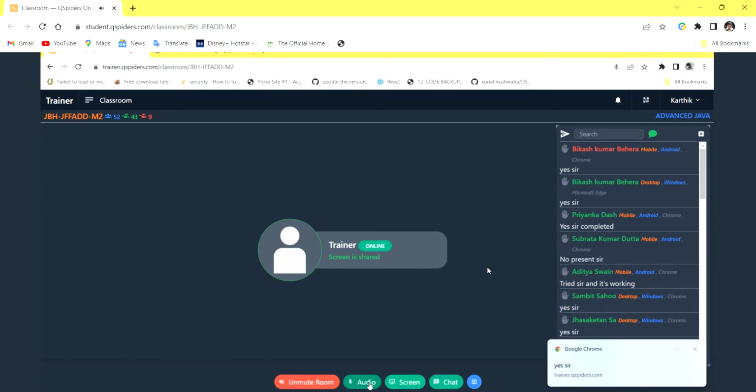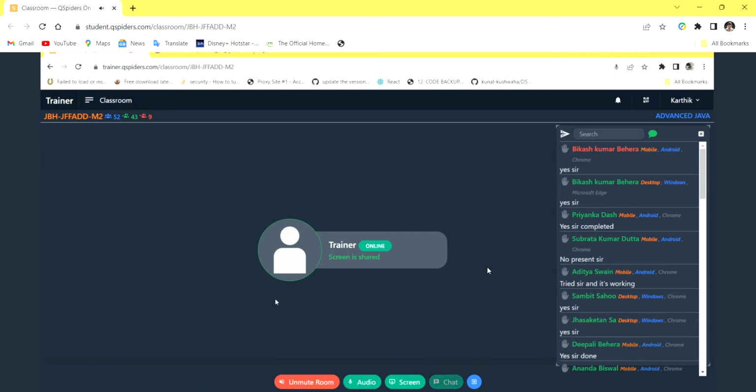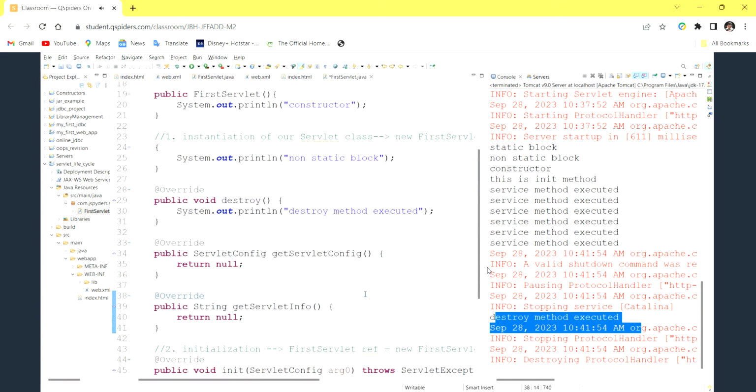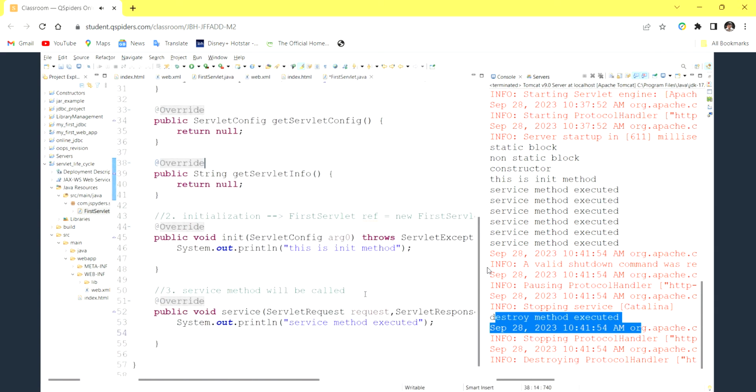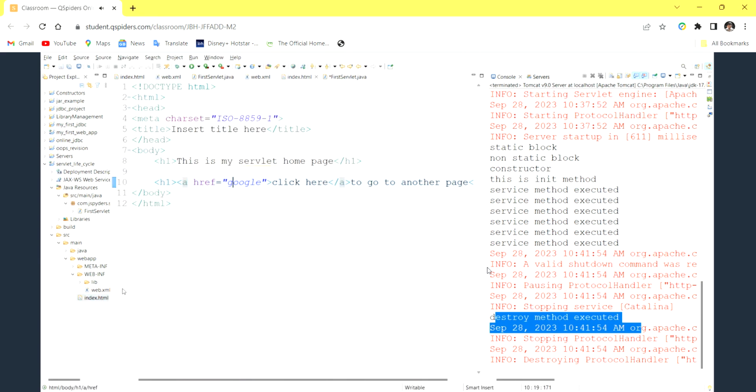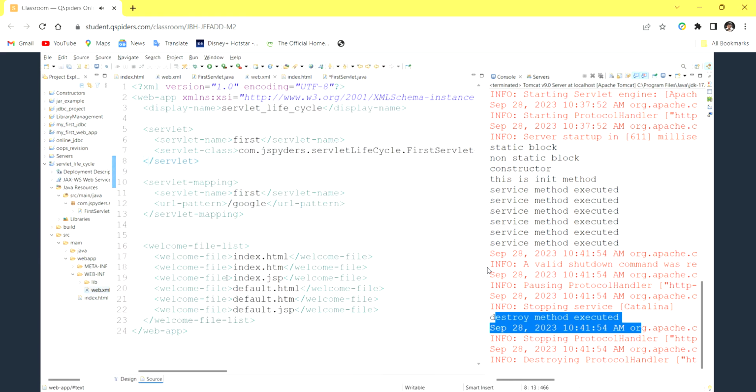If you know core Java, it's very easy. It's all core Java concepts only. If you know core Java perfectly, then servlets is the first standard concept like that. It's very simple. What you have to understand is, when you click on the link, where it should go, that you have to decide with the help of web.xml.